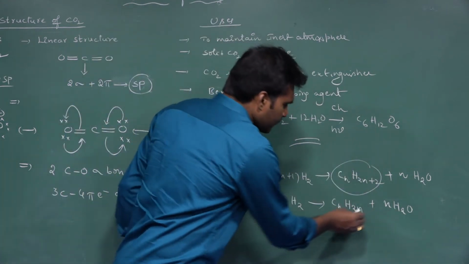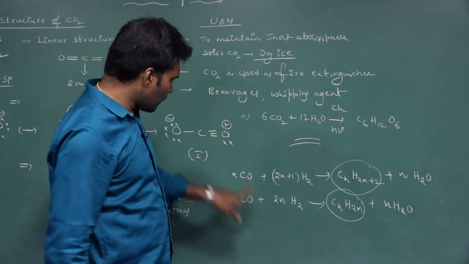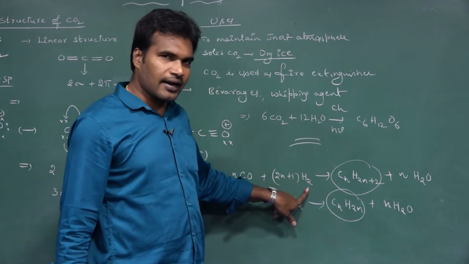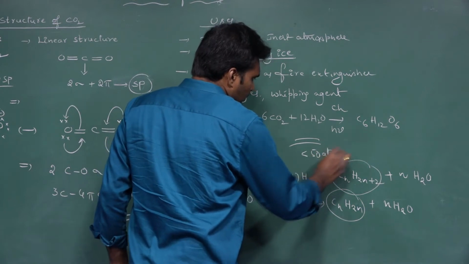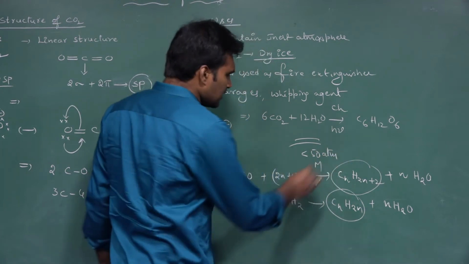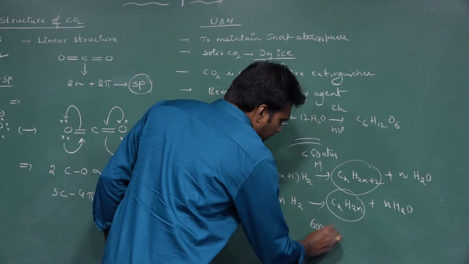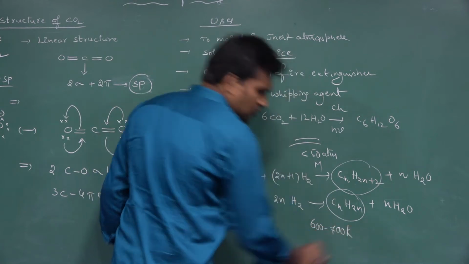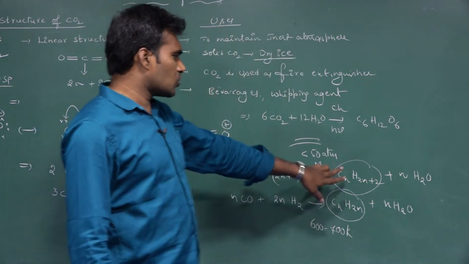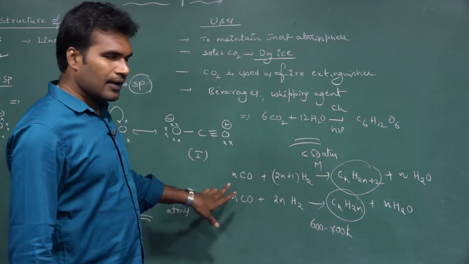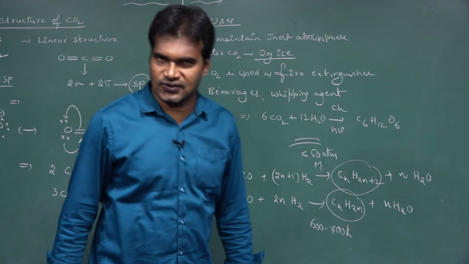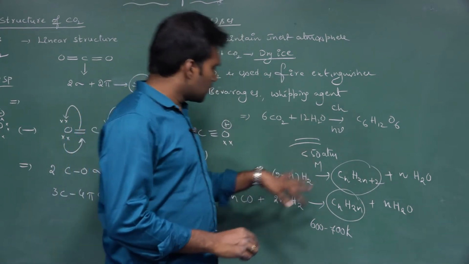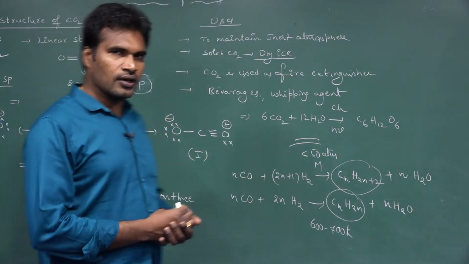This is the alkane and this is the alkene, from the mixture of carbon monoxide and hydrogen, at less than 50 atmosphere pressure, in the presence of a metal as catalyst, at a temperature of 600 to 700 kelvins. This method of preparing hydrocarbons from water gas mixture we call Fischer-Tropsch synthesis. So that point I forgot. So this is about the compounds of carbon.